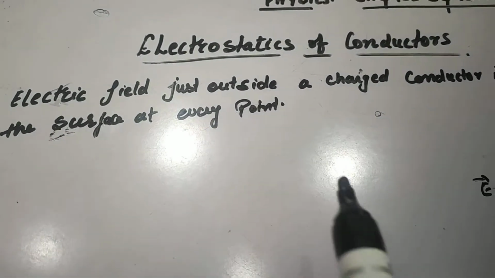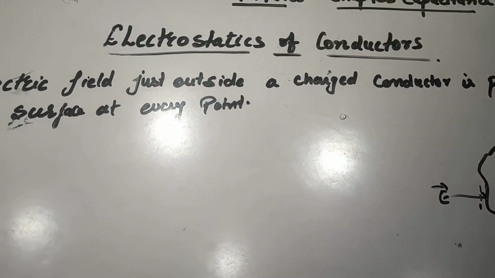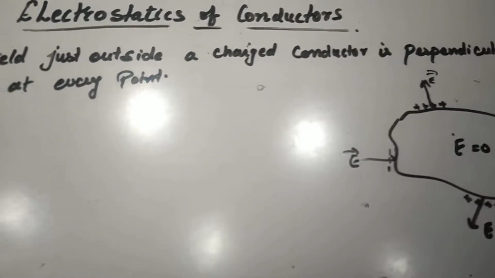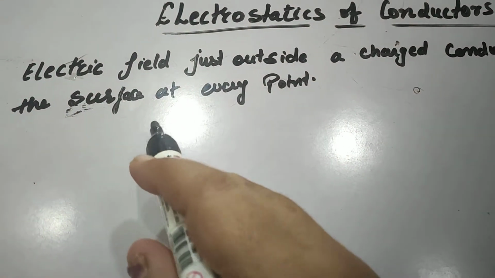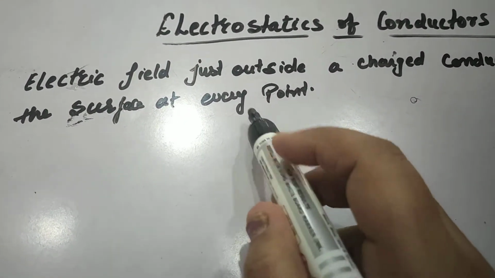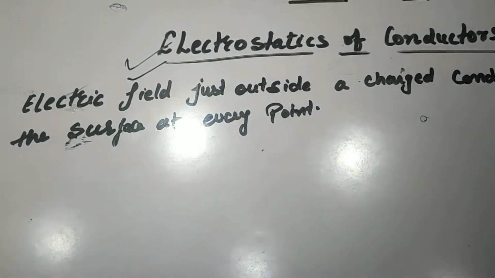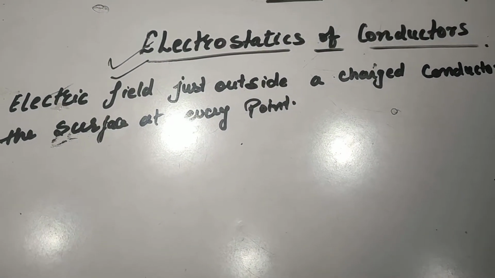Our second property is: electric field just outside a charged conductor is perpendicular to the surface at every point. Now the key point here is the electric field just outside the conductor is perpendicular to the surface at every point. In which condition? Electrostatic condition. Electrostatic means charges at rest.